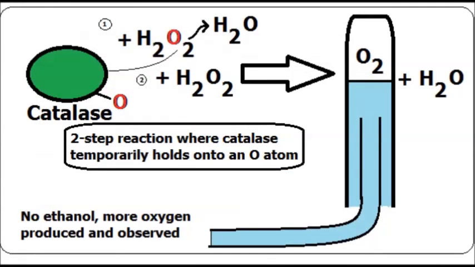This being said, upon consulting outside sources, we discovered that our hypothesis is harmonious with our data and expected results, but it has an incorrect conclusion. This is because on the molecular level, catalase breaks down hydrogen peroxide in 2 steps. It first bonds to one of hydrogen peroxide's constituent oxygen atoms and releases the remainder of the molecule as water. It then bonds to another hydrogen peroxide and reacts it with the oxygen atom it took from the previous hydrogen peroxide, yielding water and oxygen gas.